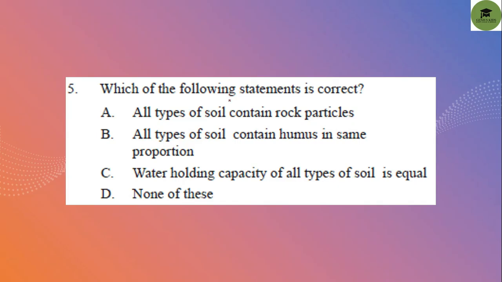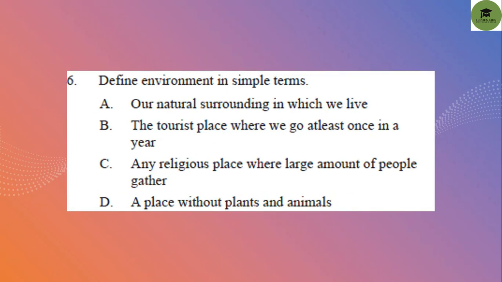Next question: which of the following statements is correct? All types of soil contain rock particles. Yes, this is correct. All types of soil contain humus in the same proportion. No. When you go down, the humus will be reduced, so all types of soil contain different amounts of humus. Water holding capacity of all types of soil is equal. No, this is also not correct. Water holding capacity of all types of soil is not equal, and none of these is also not correct. So option A is the correct answer. Okay.